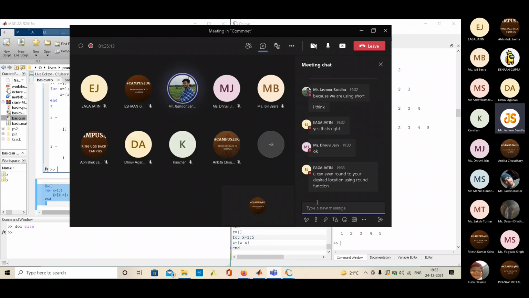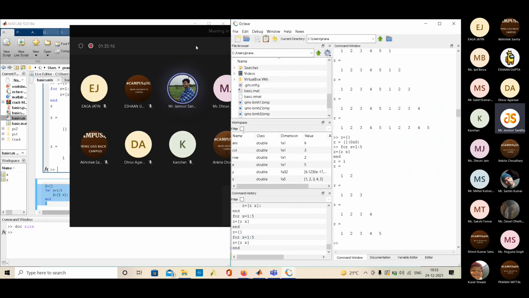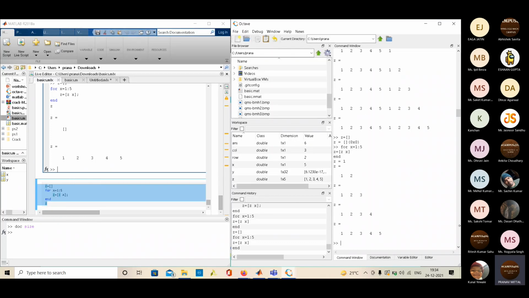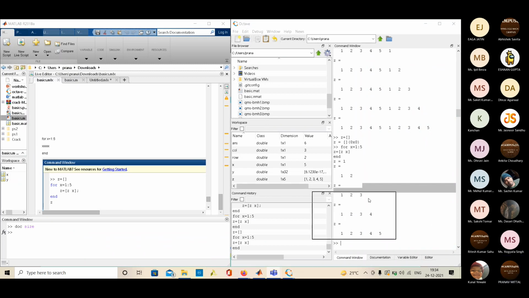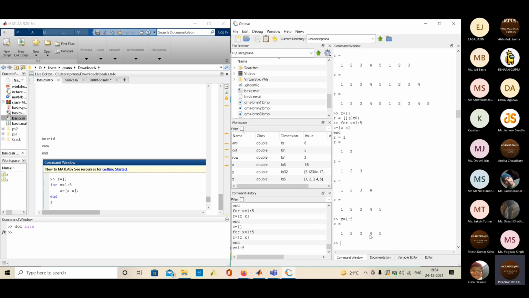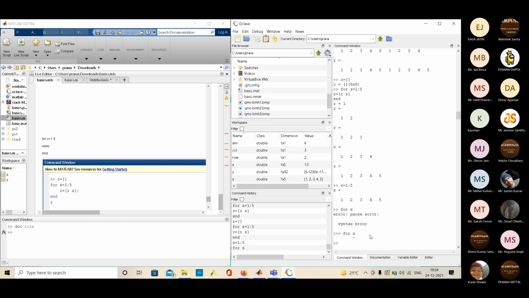Bhaiya, please explain the syntax for loop again. A for loop is used to execute a command again and again. Here we can see for x equal to 1 to 5. If I simply write 1 to 5, I get a vector from 1 to 5. Then I write for x, so x will get all the values from 1 to 5.